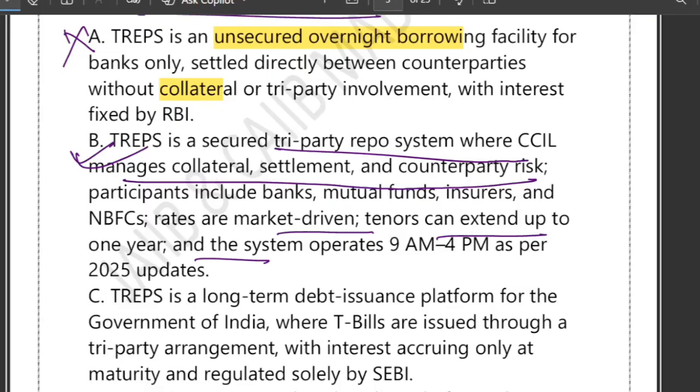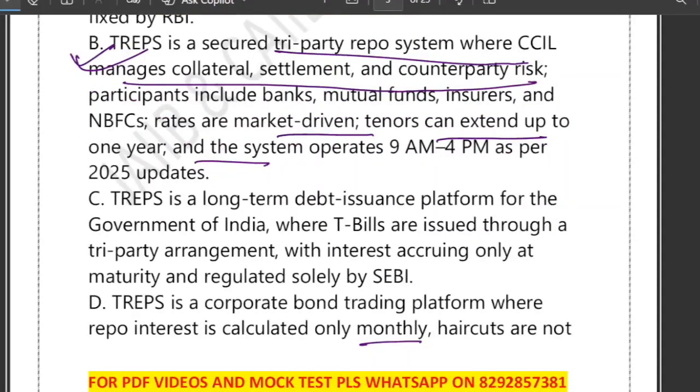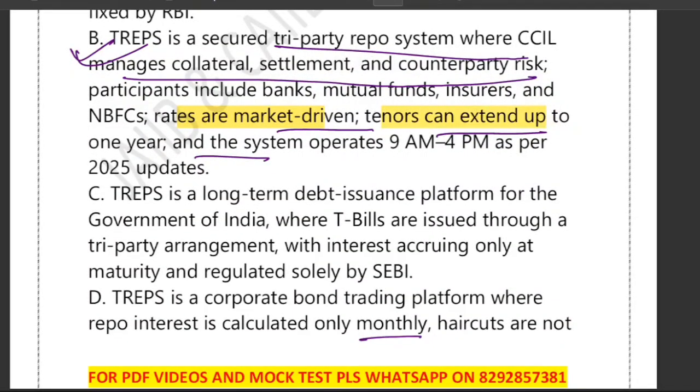Option C says that TREPS is a long-term debt issuance platform for the government of India. So basically, it's talking about the participants. Traditionally it was overnight, but updated guidelines allow tenor up to 1 year. And then system timing 2025 revised. From 1st August, the operating hours were updated to 9 a.m. to 4 p.m. So market driven, tenor flexibility.